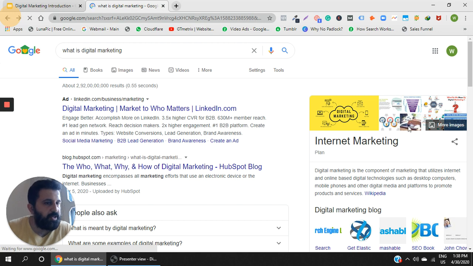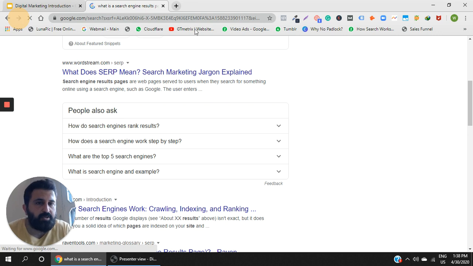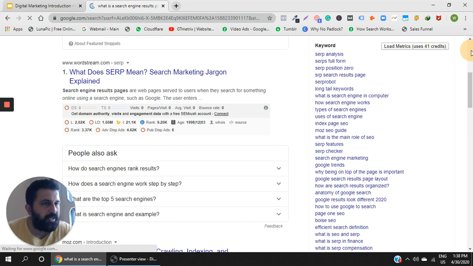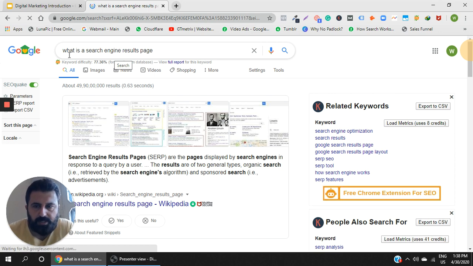And guys, this is a knowledge graph. So me as a digital marketer or an advertiser or a blogger, what would my aspiration be? If Google is showing the result on its own page, nobody's going to click on these results. Why would somebody click when you are getting an answer on the search engine itself, on the very first page? I am searching for the term search engine results page, and I am getting the answer here only.